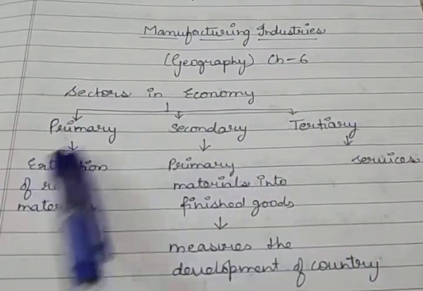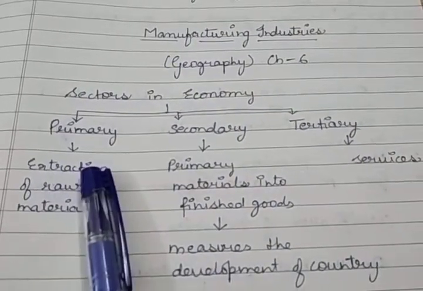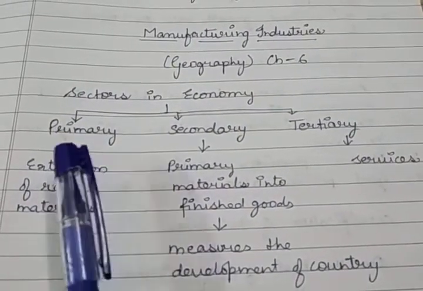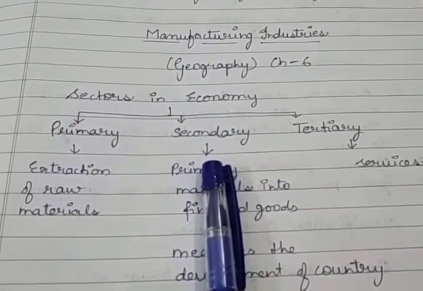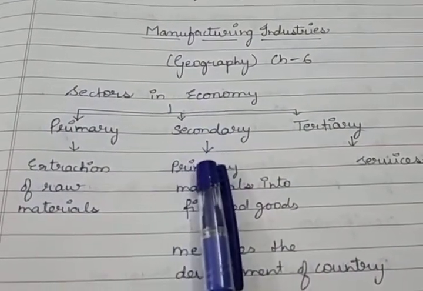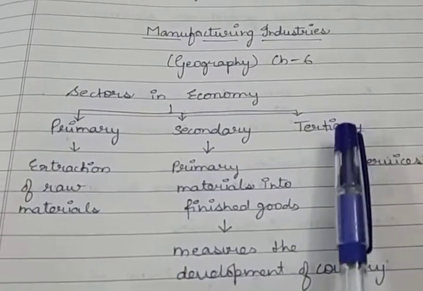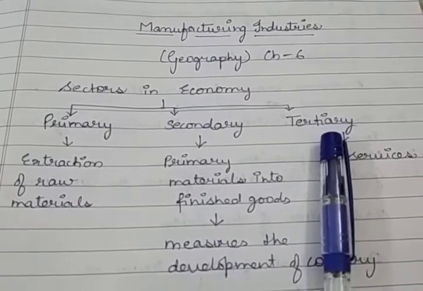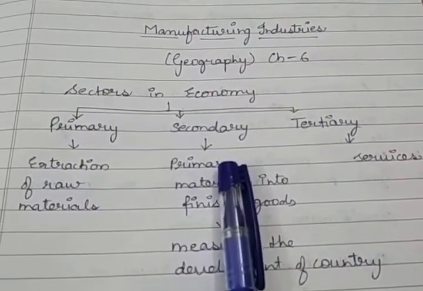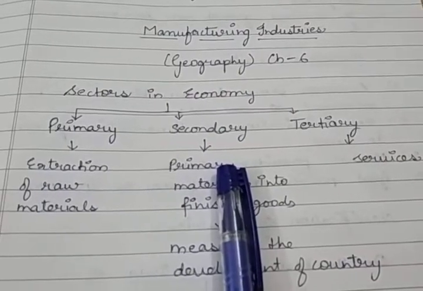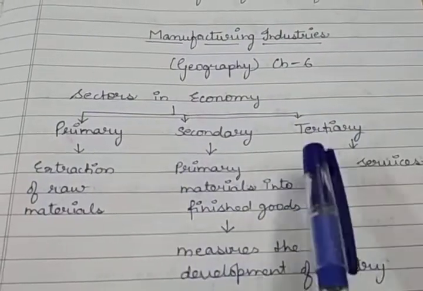And all the three sectors are interrelated to each other because from the primary we get the raw materials, and that raw material is converted into a final good which we can consume directly, that is the secondary sector. And both the sectors are dependent on the tertiary because the tertiary sector gives them transportation facility, communication, even both the sectors want banking facility also, insurance also. So all three sectors are interrelated to each other.